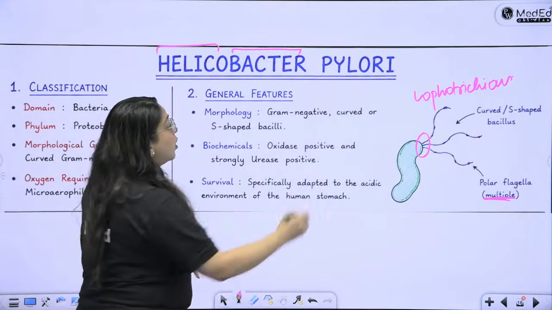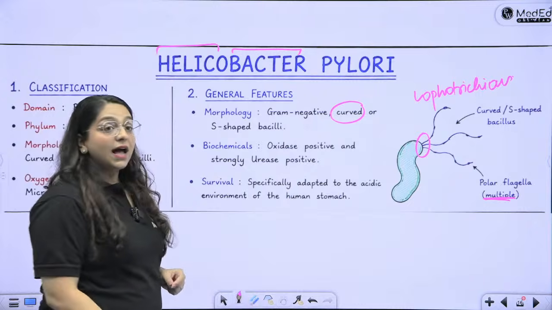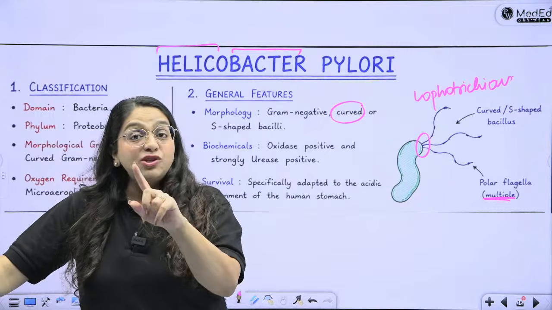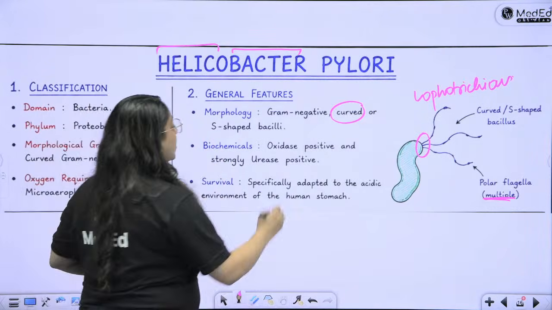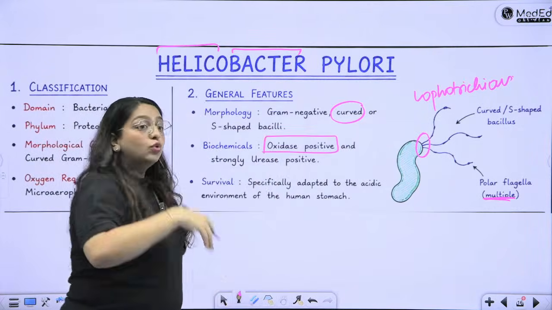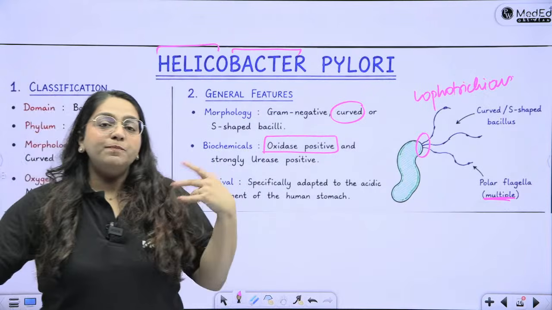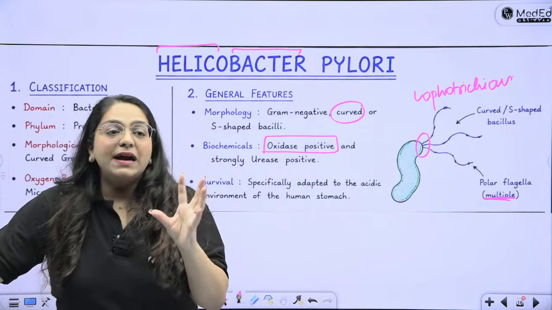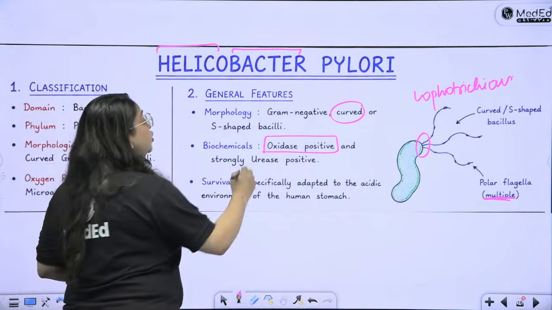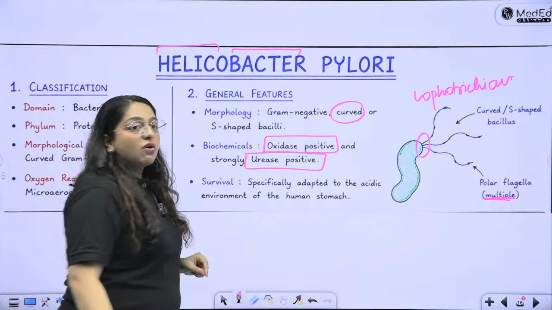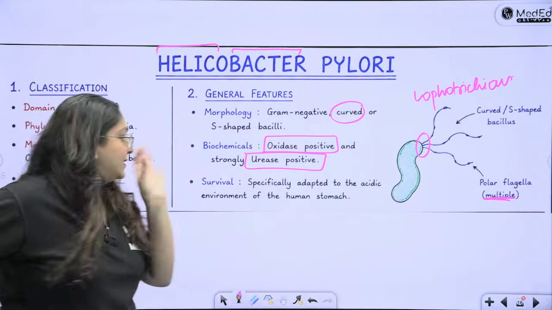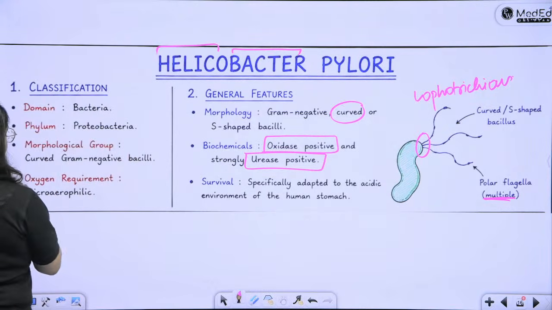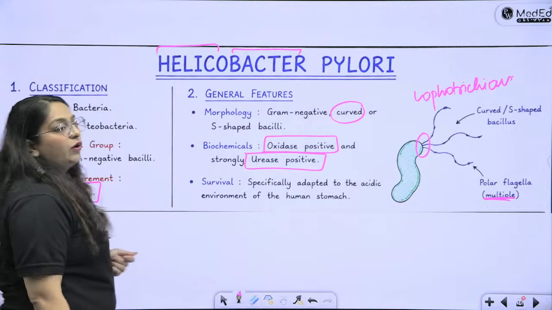It is also a curved or S-shaped bacteria, and the mnemonic for oxidase positive is VAPE BENCH. The H is H. pylori. So it is oxidase positive. And you know from surgery knowledge that for H. pylori we do the urea breath test. So of course this bacteria is a prototype bacteria of urease positivity. So it is oxidase and urease positive bacterium. Now, all of this is not important. This is also a microaerophilic bacterium.